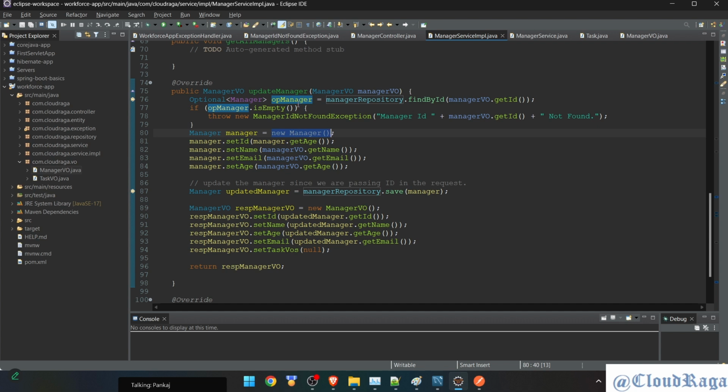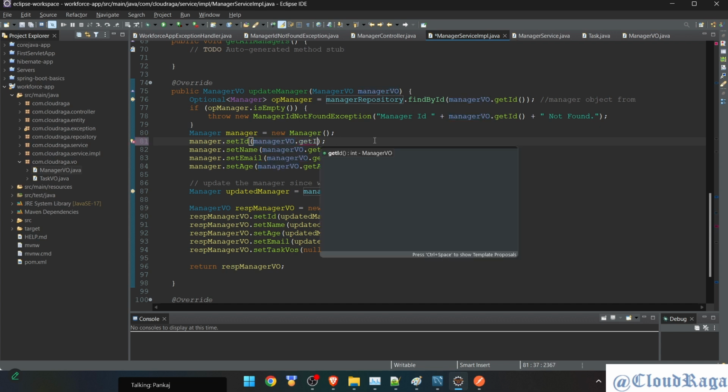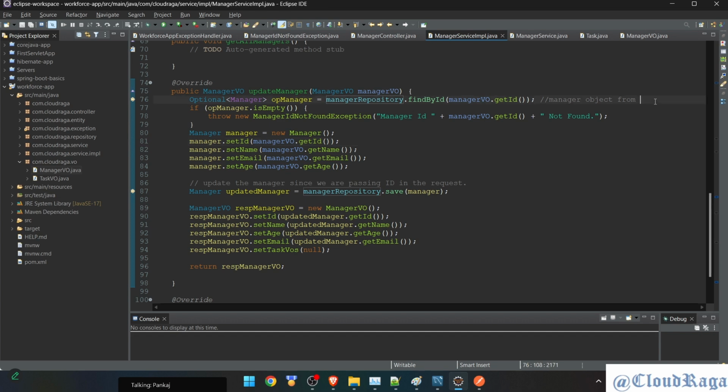But what's the point? If it is there, I need to send the updated record, and this has the database record. Okay, this one. Manager object, manager view is missing, in this line. Where? Line 81, 80. It's manager view dot get. Oh, age, right? Correct. Right, right. My mistake. Fixed. And it's not age, it's ID. Okay, yeah, thanks.